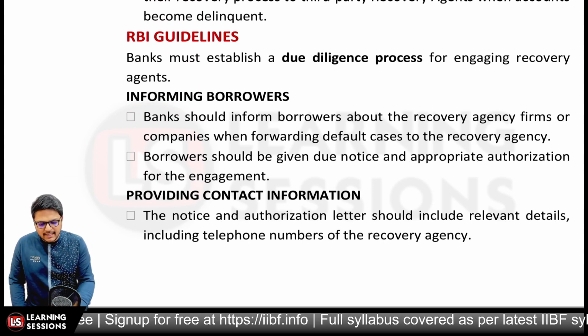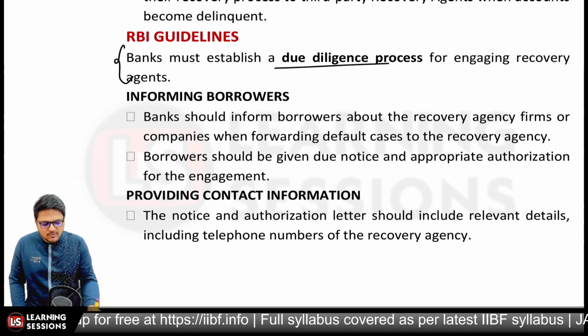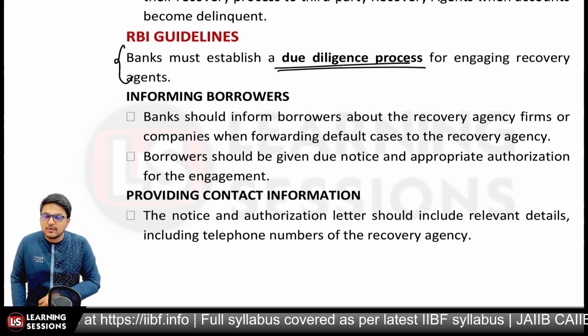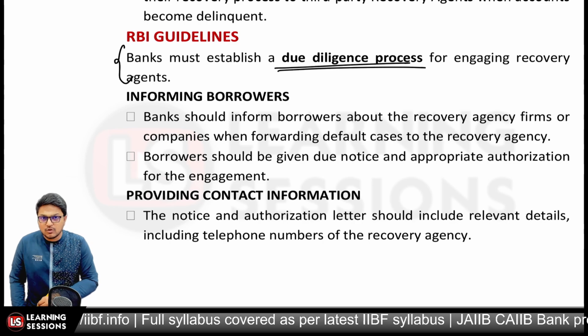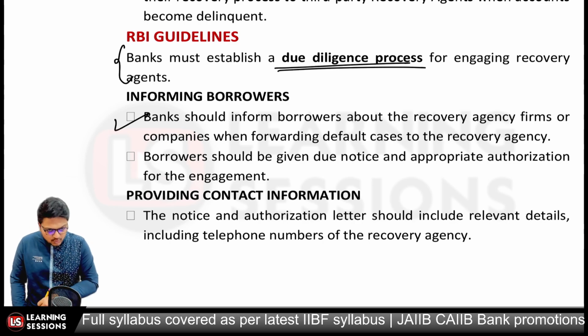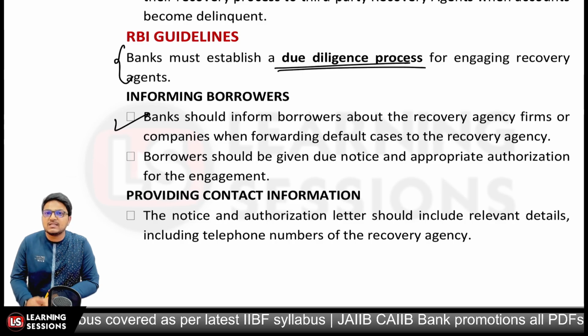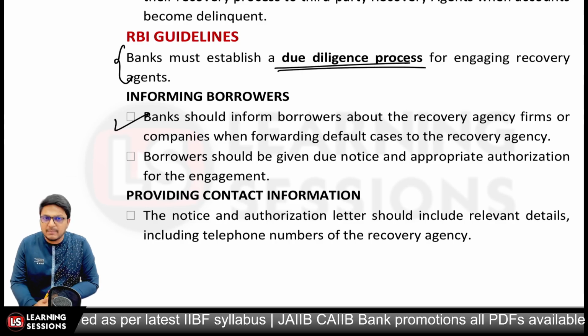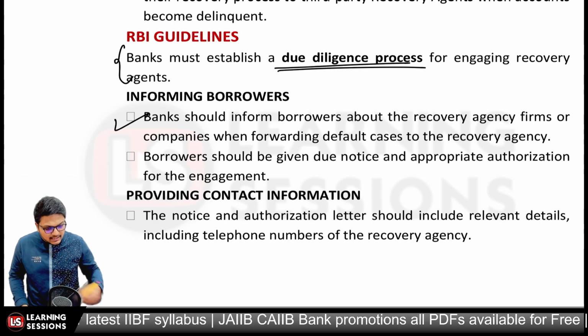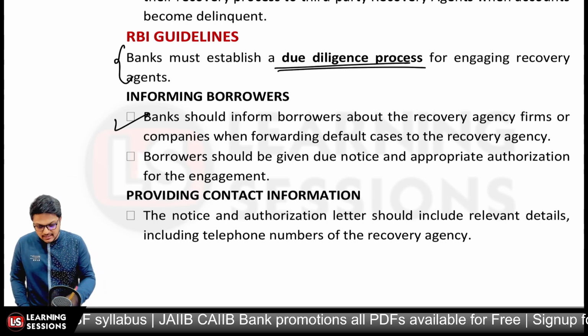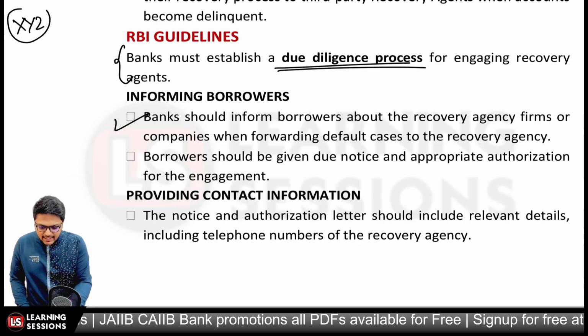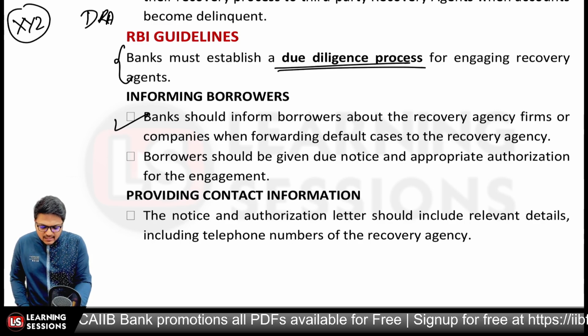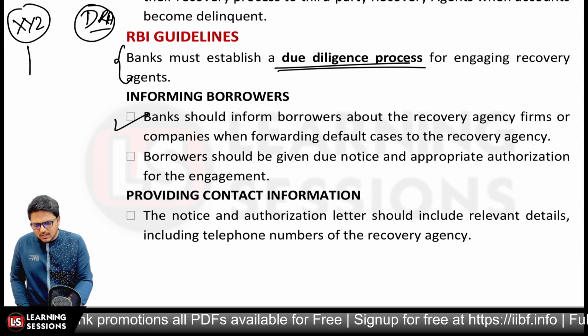So whenever you are hiring recovery agents, there must be a due diligence process, and further the borrowers must be informed. Banks must inform the borrowers about the recovery agency firm when forwarding the default cases to the particular recovery agency. Let's say XYZ bank has appointed a DRA, that is the Debt Recovery Agency, and a particular borrower is A.